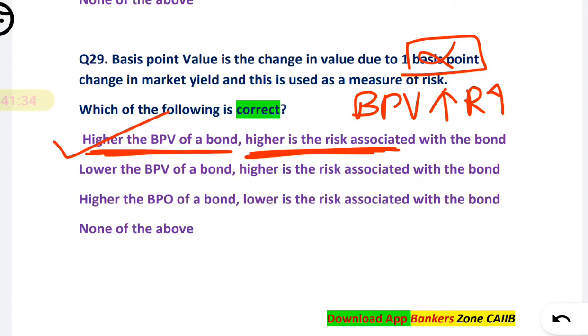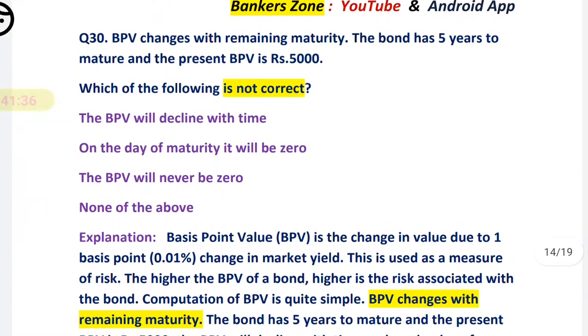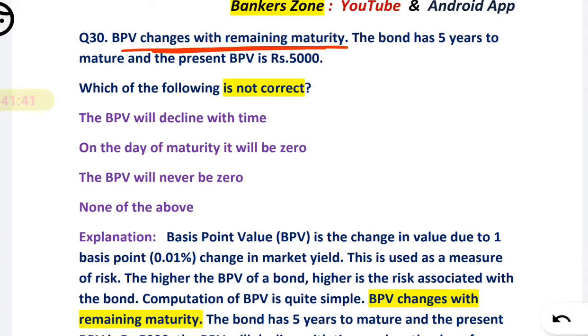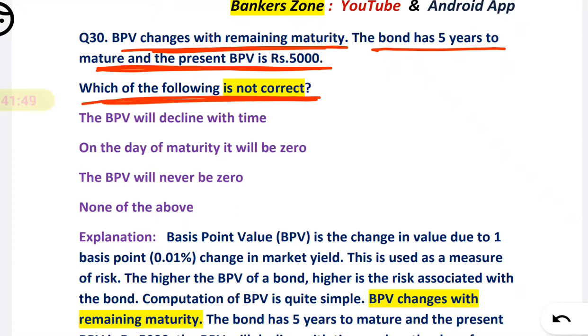So the first option is correct. Okay, next question number 30. The BPV changes with the remaining maturity. The bond has 5 years to mature and the present BPV is 5,000. Which of the following is not correct? The BPV will decline with time. On the day of maturity, it will be 0.